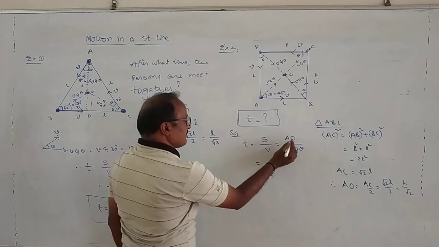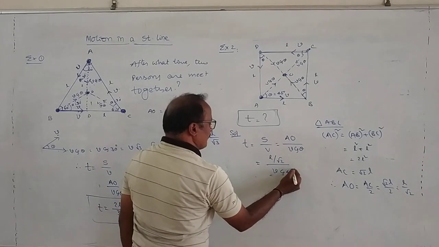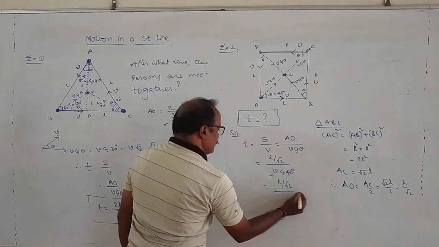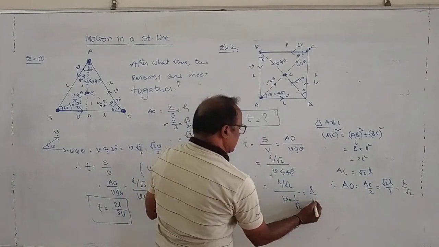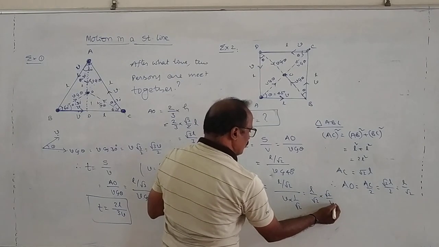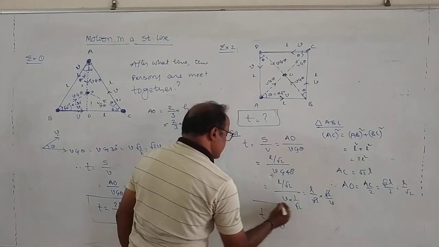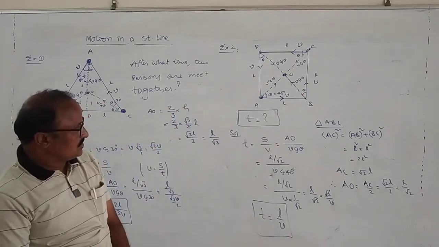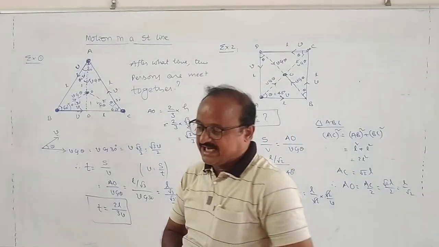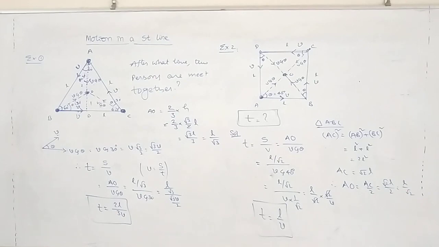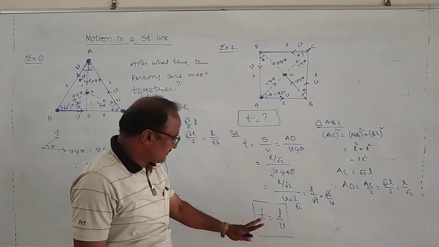So time T is equal to AO, that is L by root 2, by V into cos theta, where theta is 45 degrees. That means L by root 2 by V into cos 45, which is 1 by root 2. That means L by root 2 into root 2 by V. Root 2 cancels. Therefore time T is equal to L by V. So this is the time after which the four persons meet together, at the center of the square.